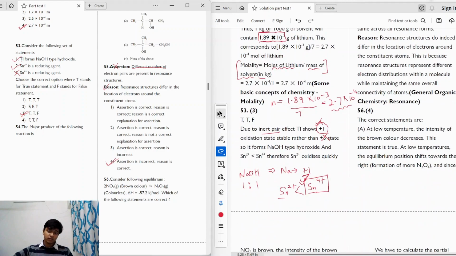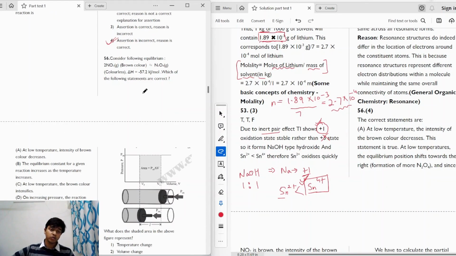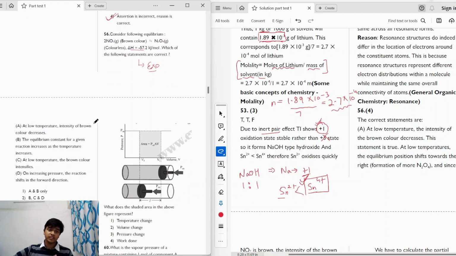Moving on to the next question, we have: consider the following equilibrium. 2NO2 in gaseous state, which is brown in color, is converted to N2O4, which is colorless, and the enthalpy of reaction is given to be minus 57.2 kilojoule, which tells us that the reaction is exothermic. Okay. So we are given 4 different statements and we have to tell which of the following statements is correct.